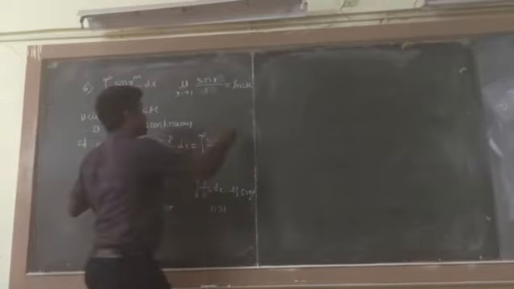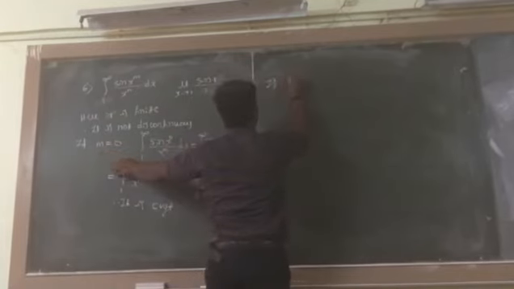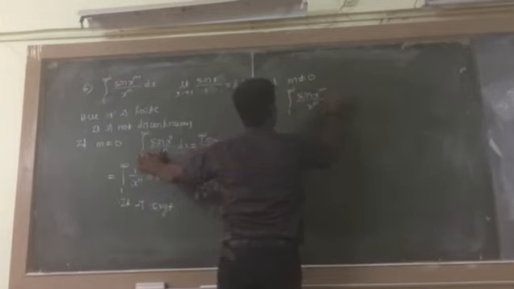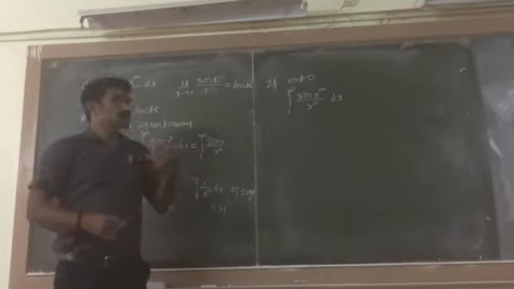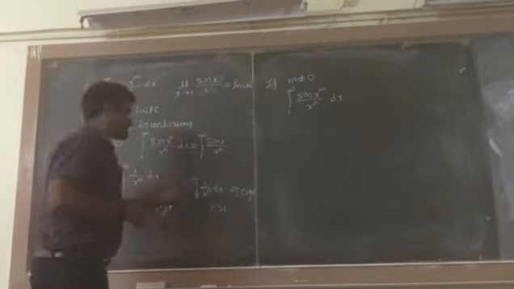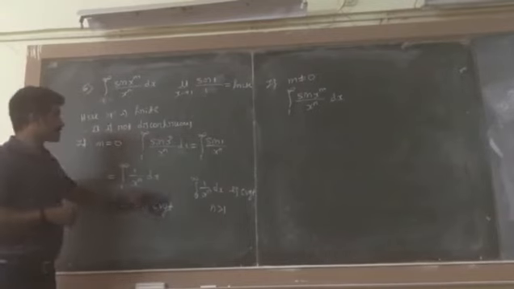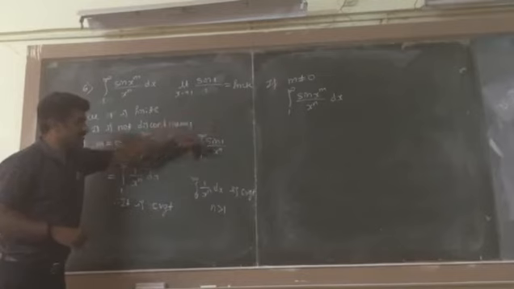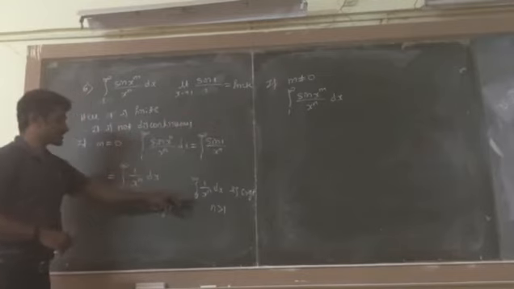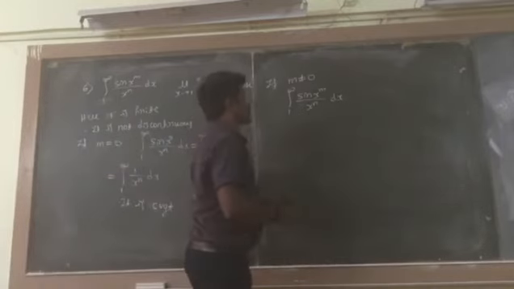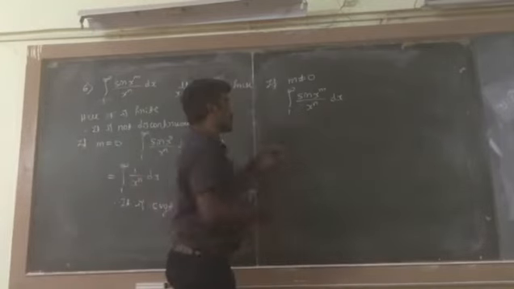Case 2: if m is not equal to 0, the integral from 1 to infinity of sin(x^m) divided by x^n dx. Check whether it is convergent or divergent. If m is equal to 0, the answer is convergent by the theorem, since sin 1 is finite and we have 1 divided by x^n. If m is not equal to 0, there is some problem.